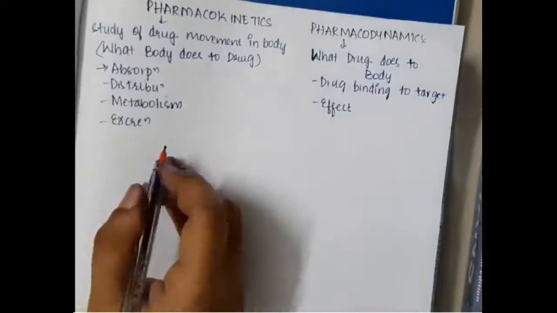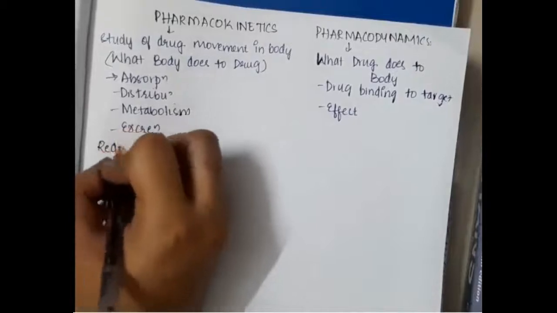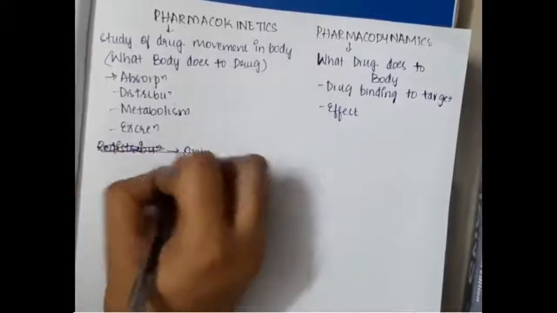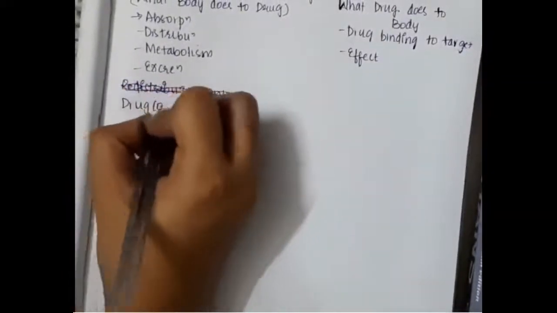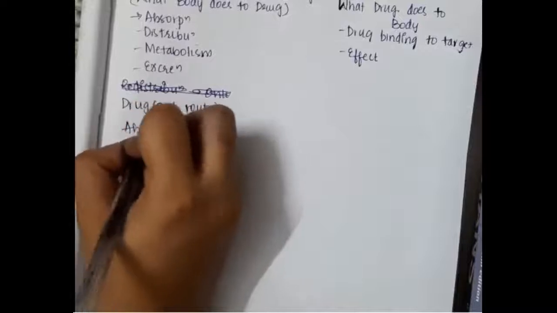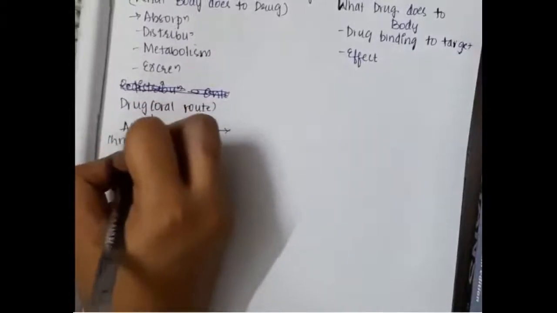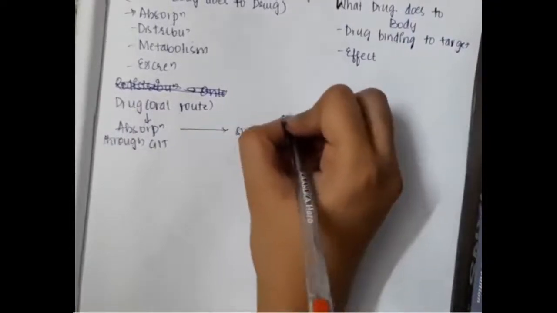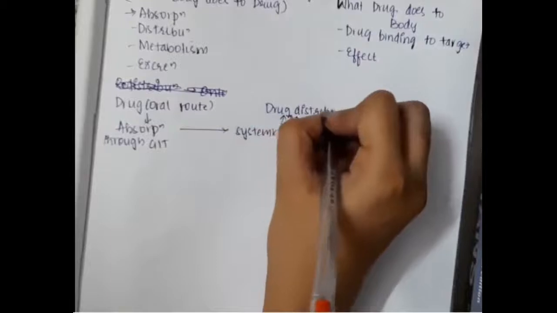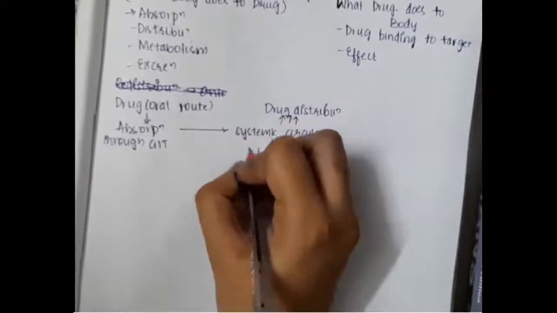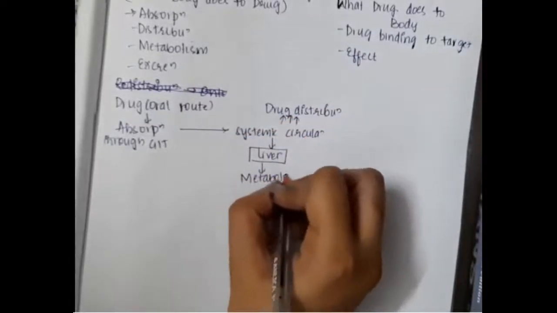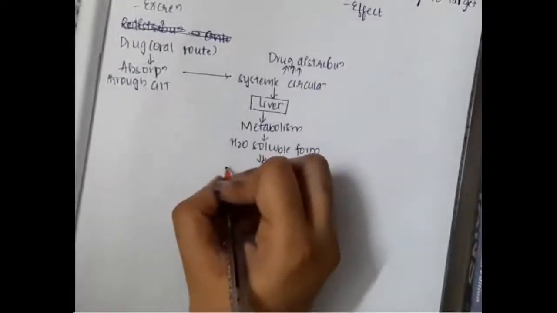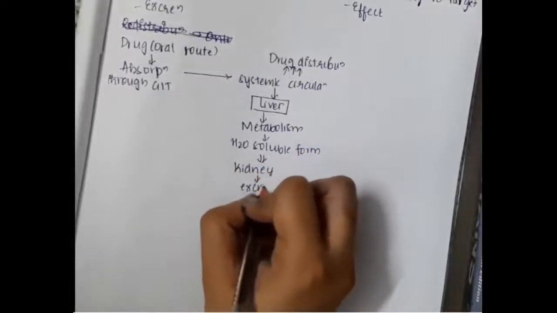So first, if there is an oral drug, the oral drug undergoes redistribution. We will see later. Okay, first what happens in our body is, once you take an oral drug, it gets absorbed through the gastrointestinal system. Once it gets absorbed and goes into the systemic circulation, then this drug is distributed. And in the liver, it gets metabolized and forms a water soluble form. This goes to the kidney and this gets excreted.